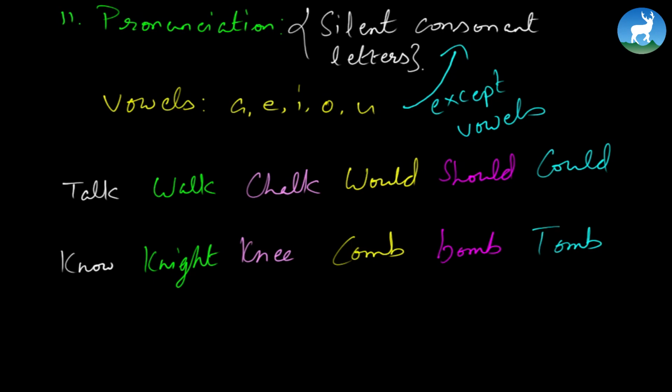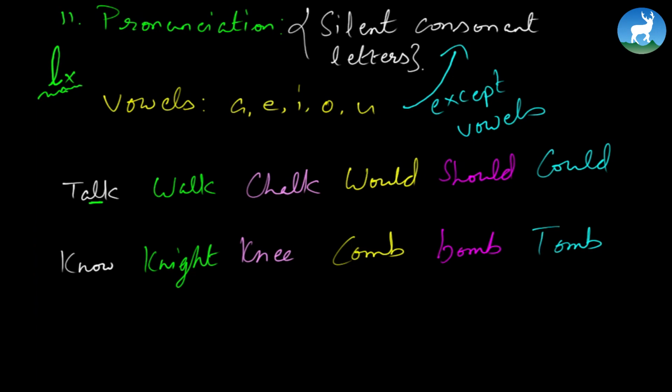Talk, walk, chalk, would, should, could, know, night, knee, comb, bum, tomb. Have you figured it out? So let's go here. First of all, here L is silent. So what are silent letters? The letters which are hidden or which we don't pronounce. See, L is here, but we don't say it. The phonic sound, the pronunciation of L is not there. That's why it's silent. It's not audible. We don't pronounce L as such, though the letter L is in the word. That's why we call it silent letter.